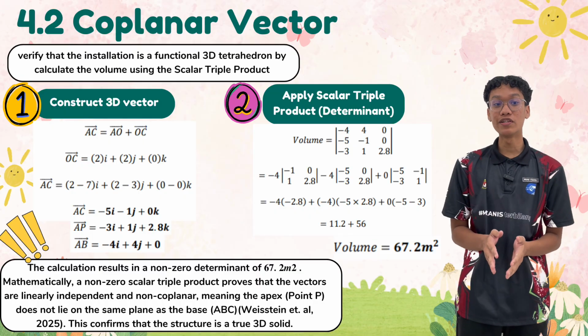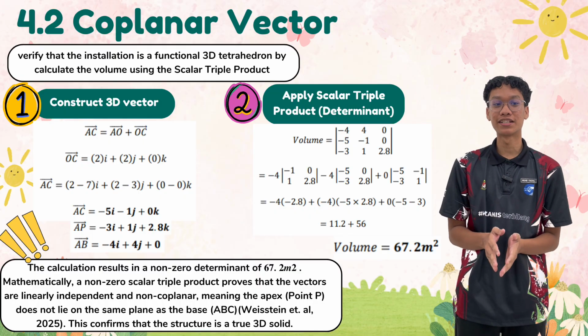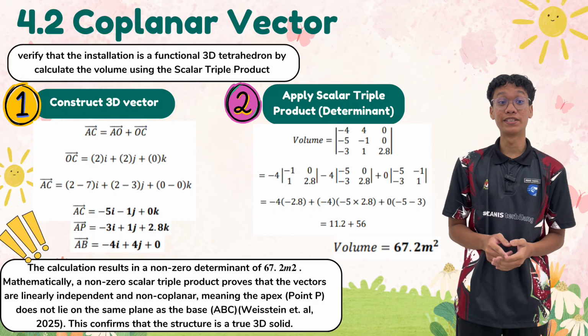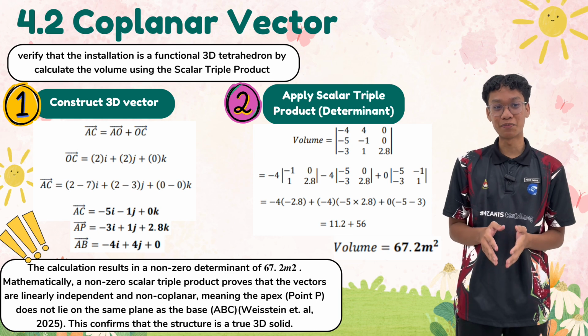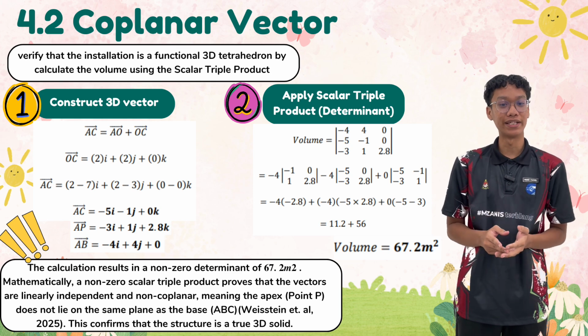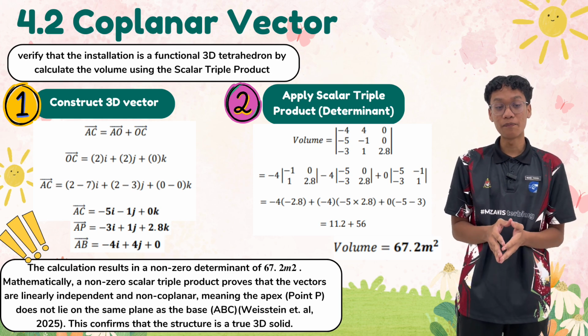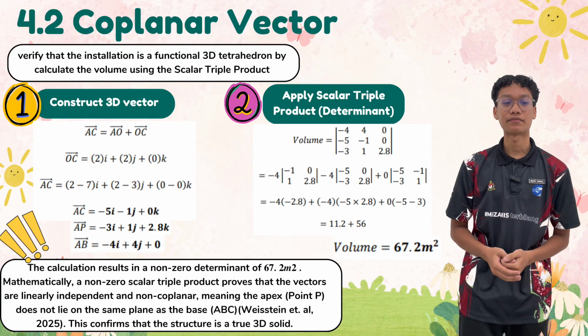In this section, we verify whether the installation forms a true three-dimensional tetrahedron. To do this, we use a mathematical method called the scalar triple product. The purpose of this calculation is to check whether the points A, B, C, and P lie on the same plane or form a real 3D structure.